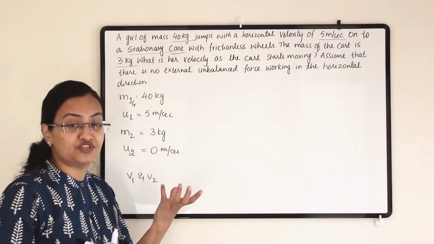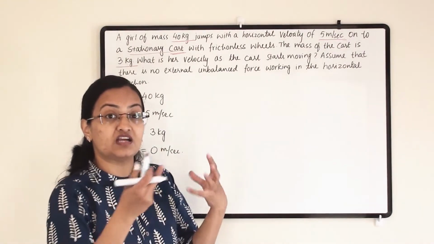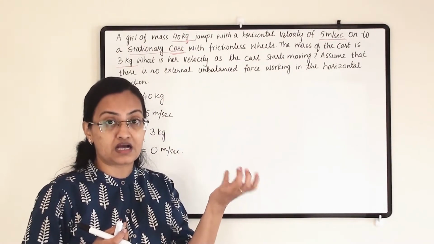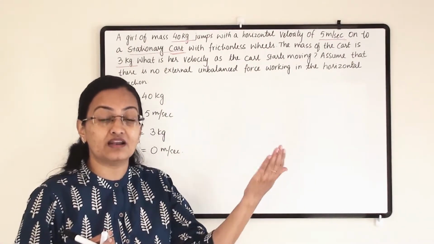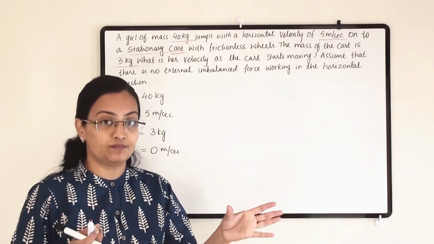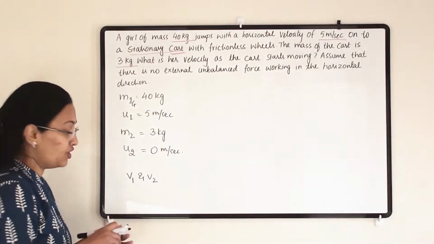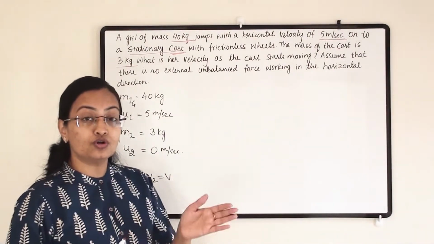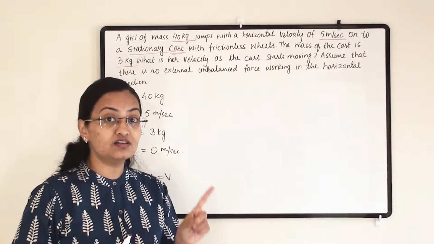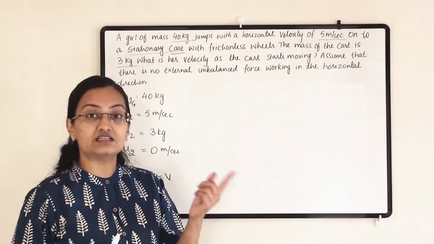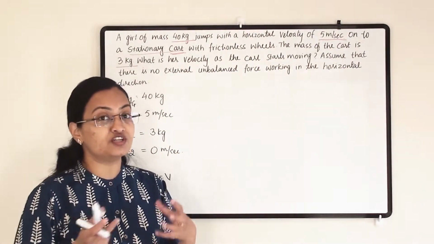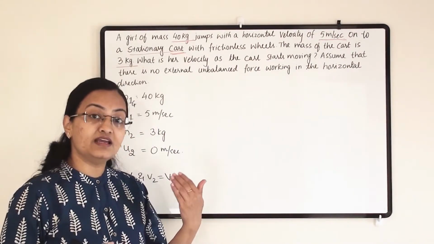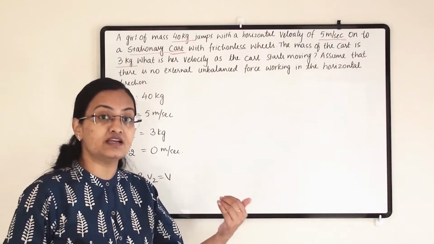We have earlier seen that when we tie two objects together, we add their masses and their velocities are equal. Here we take v1 and v2 as v, because now we consider both of them as a single object, since the girl is standing on the cart.